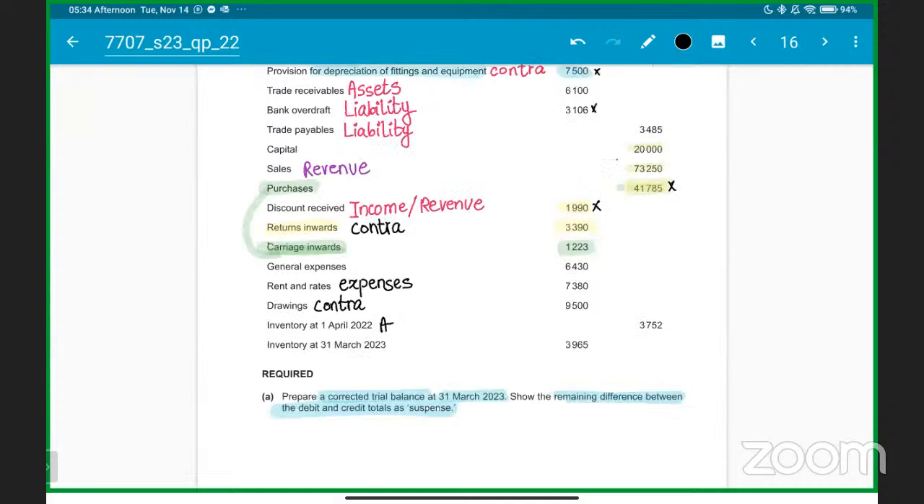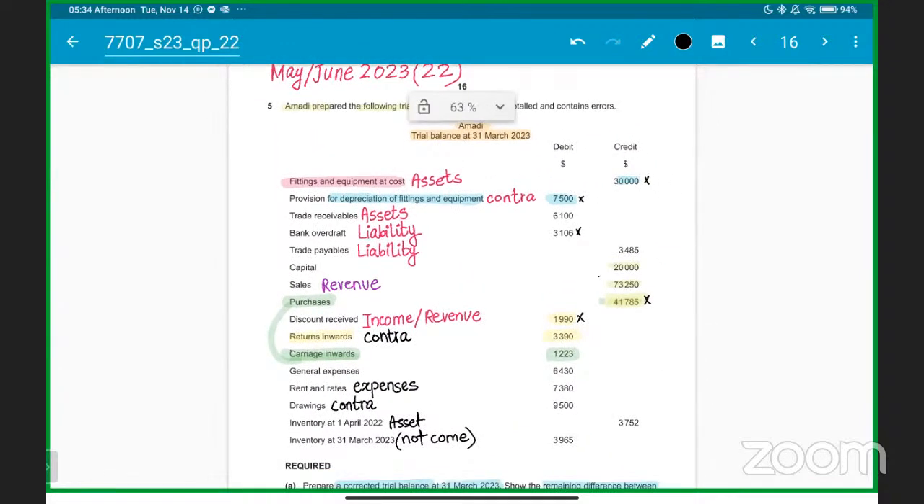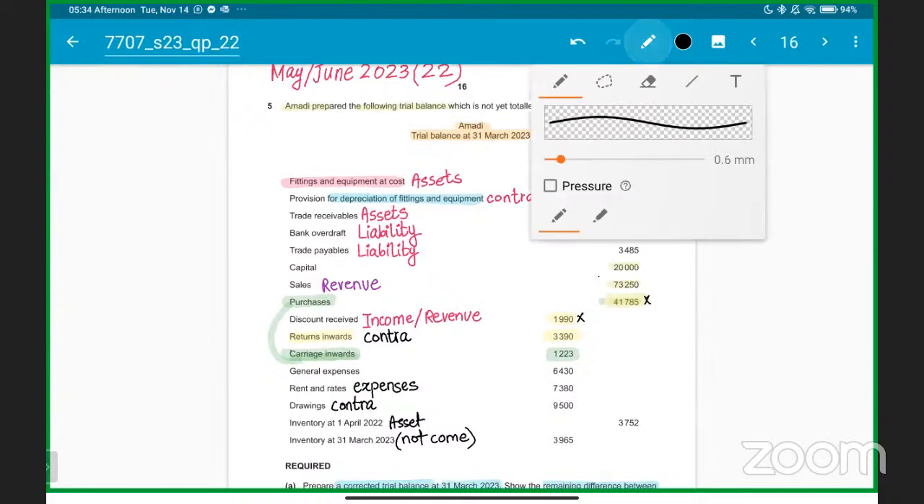Let me write it down: inventory is an asset, and closing inventory will not come. Okay, hope everyone got this. Closing inventory will not be a part of the trial balance. You can write it down as well. You can make a note, students, that closing inventory never comes in the trial balance, because closing inventory,